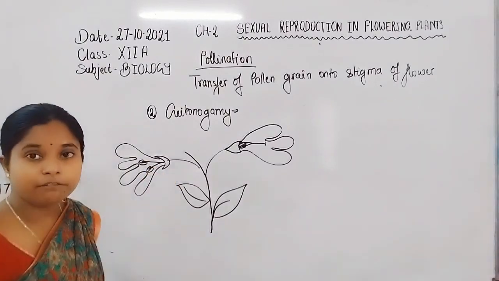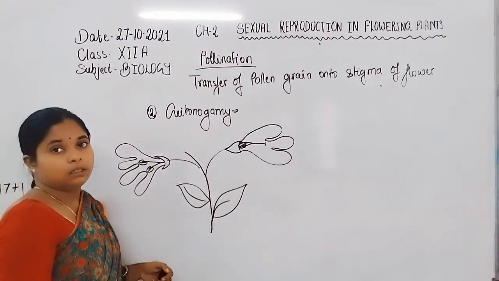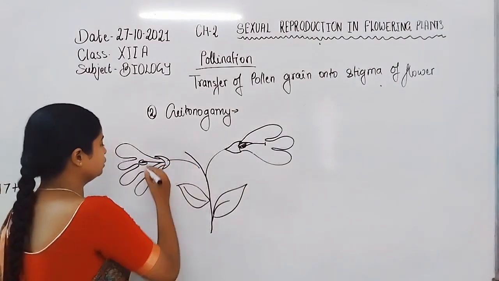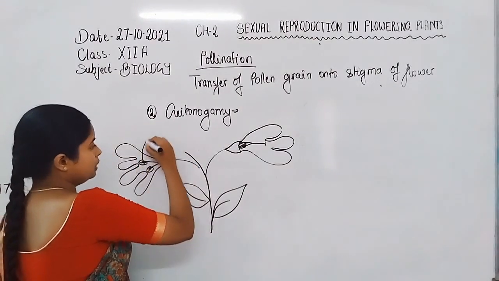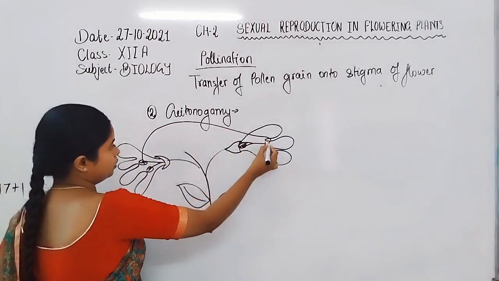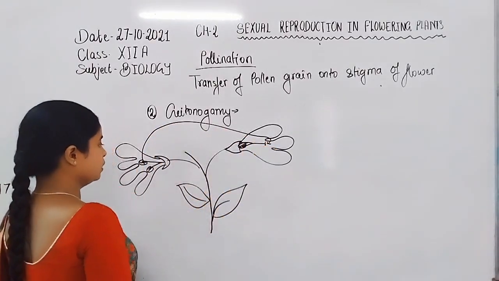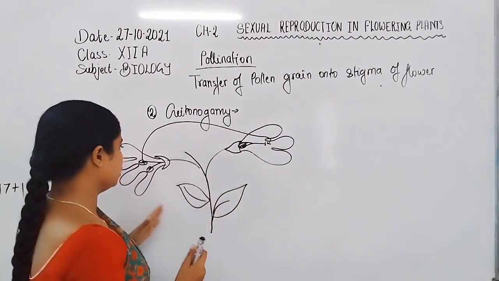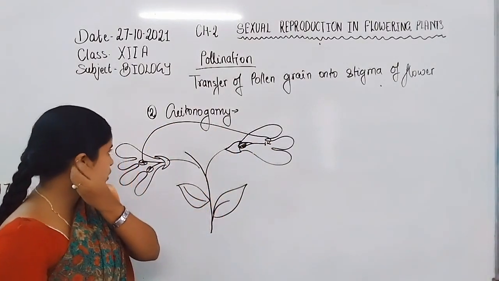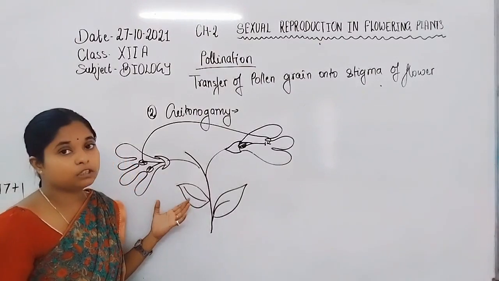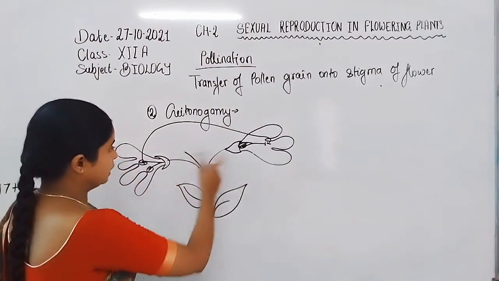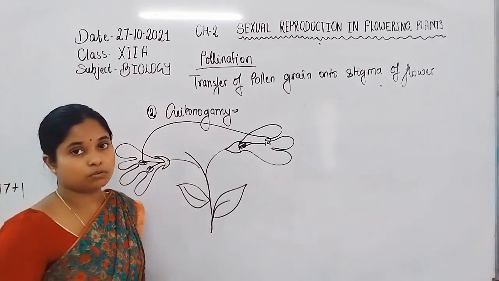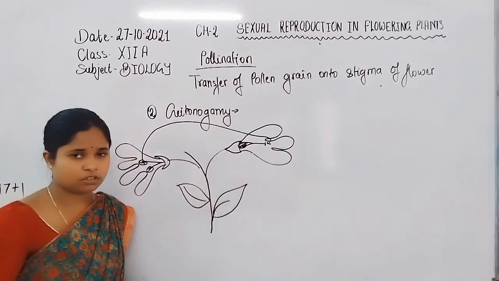Here are the male and female flowers, represented by two different flowers. If the male pollen grain is transferred onto the stigma of a different flower, that is, transfer of pollen grain from one flower to another flower, such type of pollination is known as geitonogamy.